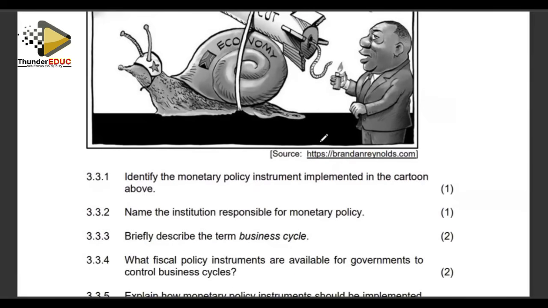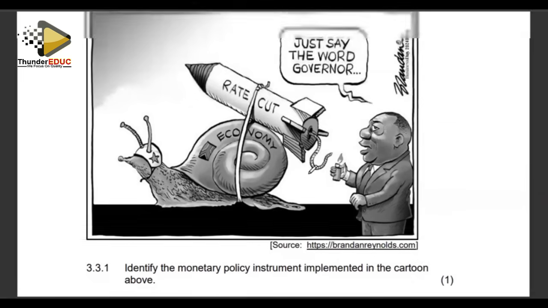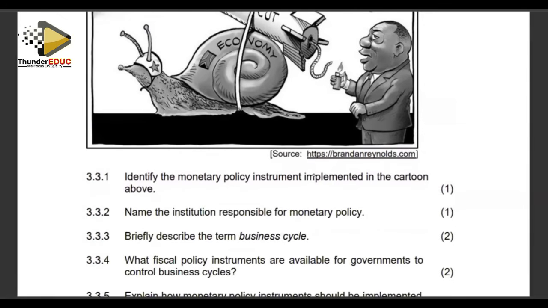Identify the monetary policy instrument implemented in the cartoon. If we can see there, it talks about the rate cut. The rate which is being referred to there is the interest rate. So our monetary policy instrument there is the interest rate cut. They are looking at cuts in the rates of interest. Name the institution responsible for monetary policy. Monetary policy is implemented and enacted by the South African Reserve Bank.